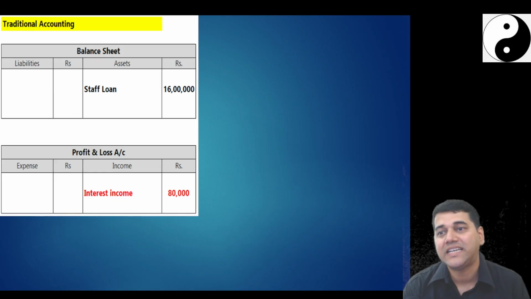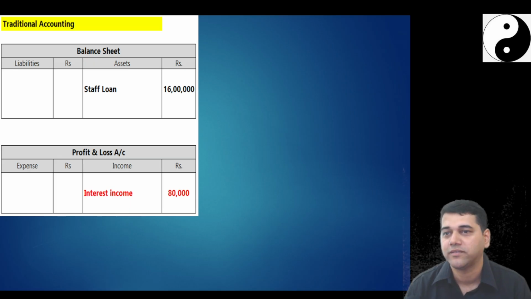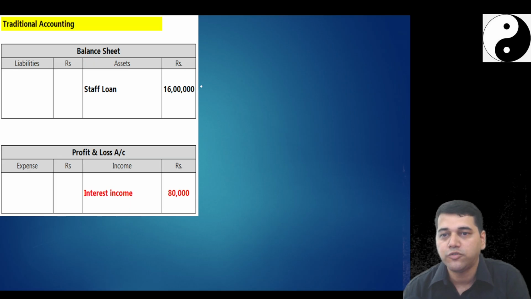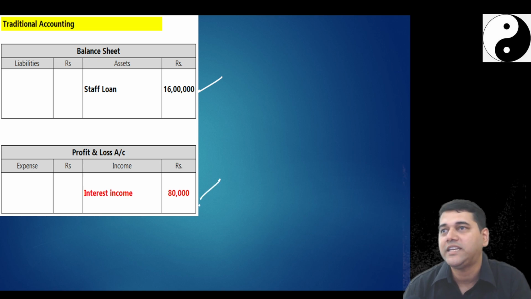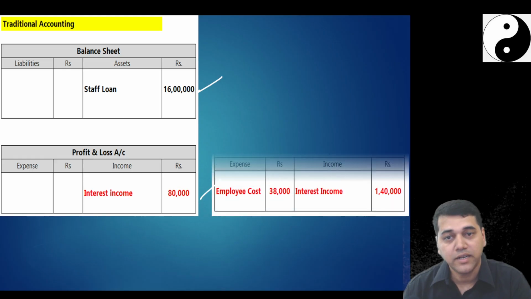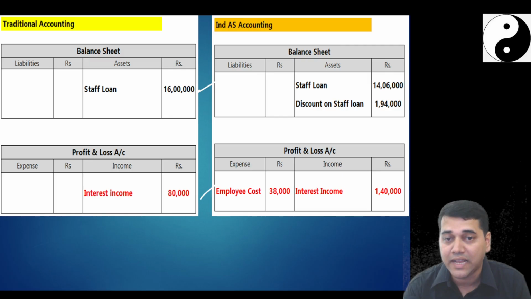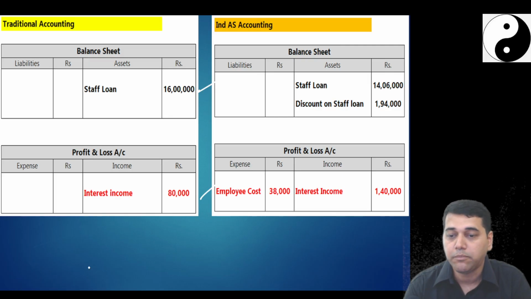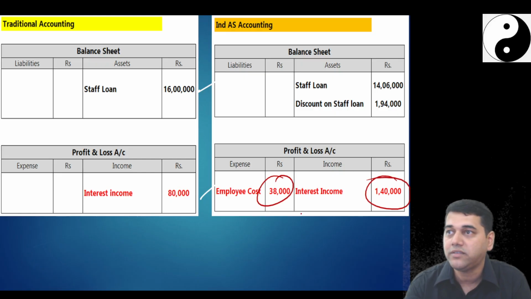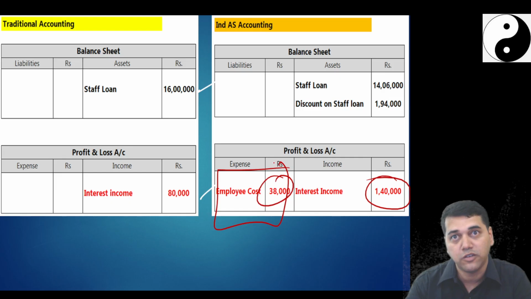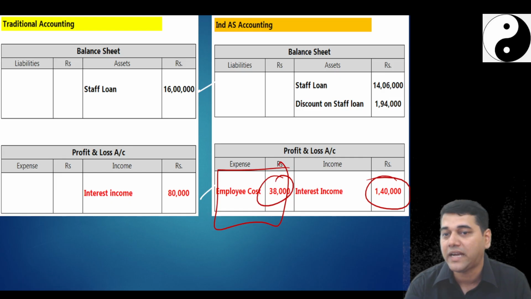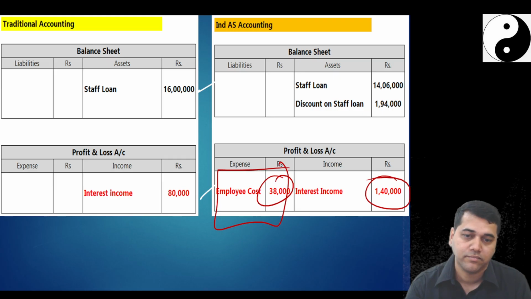See, if I would have done traditional accounting, first PUC accounting, my balance sheet would have shown staff loan of 16 lakh, interest income would have been 80,000 rupees. But under Ind AS accounting, my staff loan will be 16 lakh, discount will be 1,94,000, and your employee cost is 38,000, and interest income is 1,40,000. See, am I trying to bring out a special loan given to a special person, which was hidden previously?